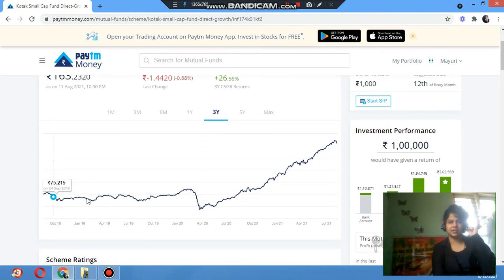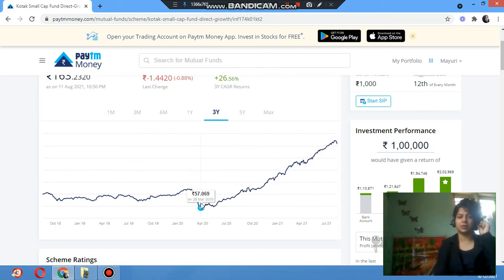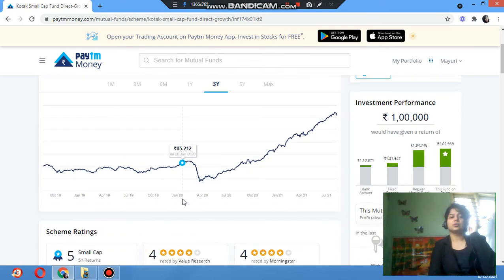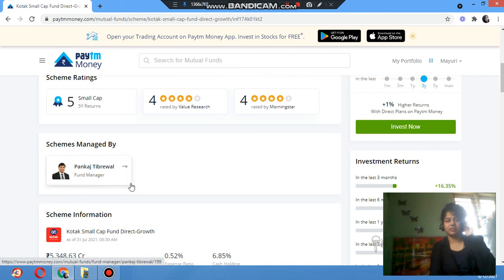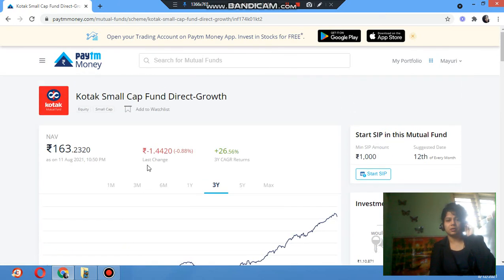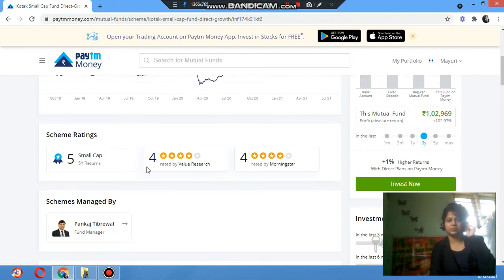You can see the chart here. This is the growth. If you keep it long term, it won't be much in loss; it is profitable only. If you come down, you can see who the fund manager is. Pankaj Tibrewal is the fund manager for this Kotak Small Cap Fund Direct Growth.